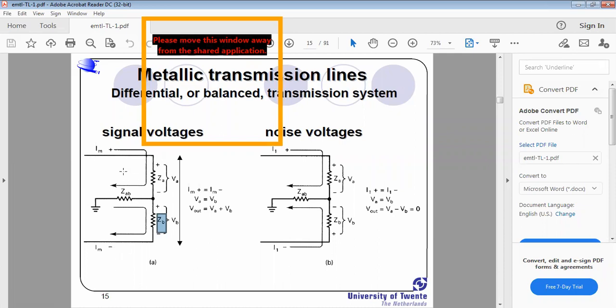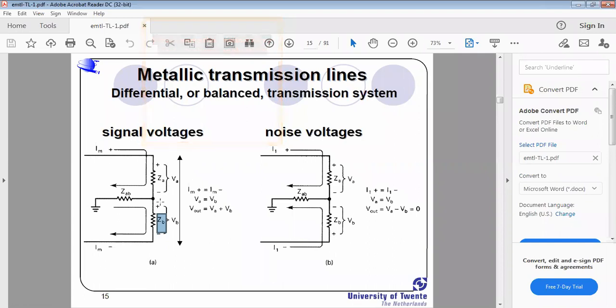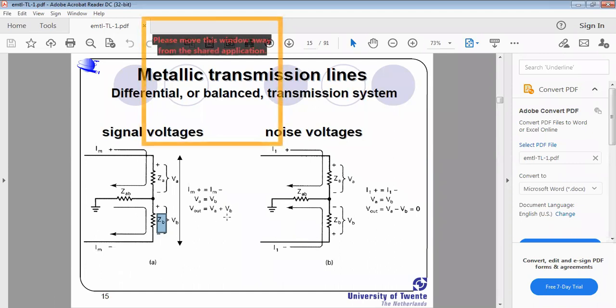Potential drop due to Im plus is Va, and potential drop due to Im minus is Vb. Then the resultant voltage: Im plus equals Im minus, and if these two are equal, then Va equals Vb. Then what is the difference? V out equals Va minus Vb, minus of minus plus. Why?